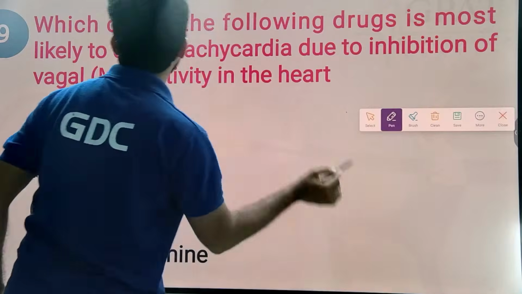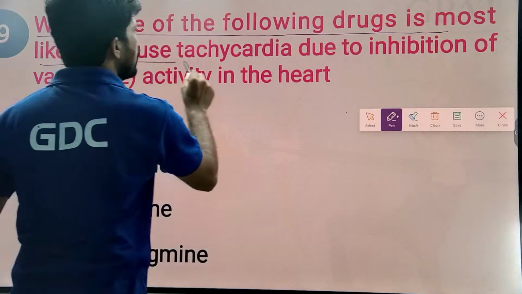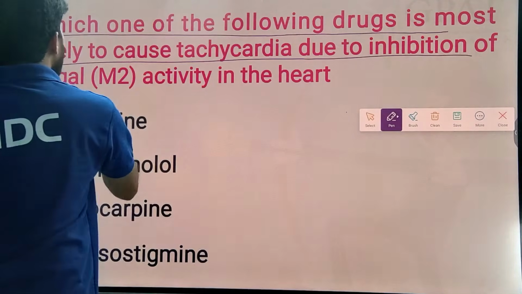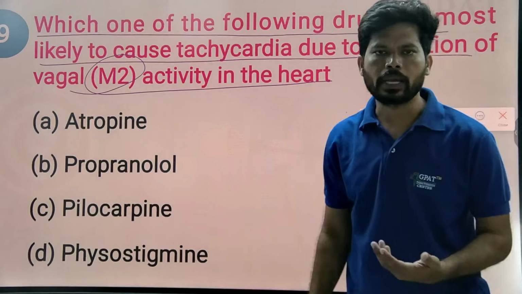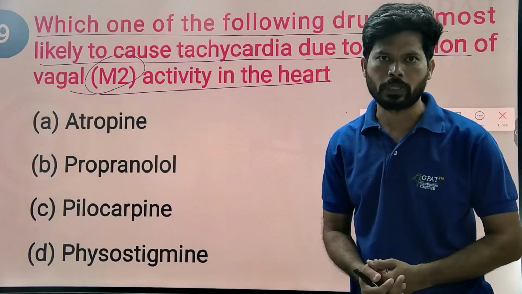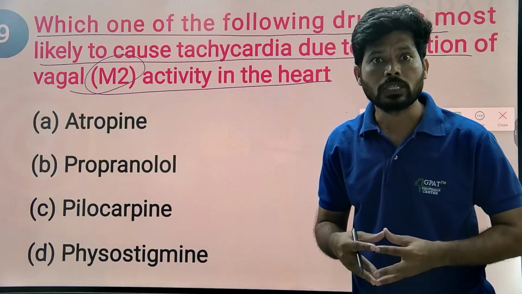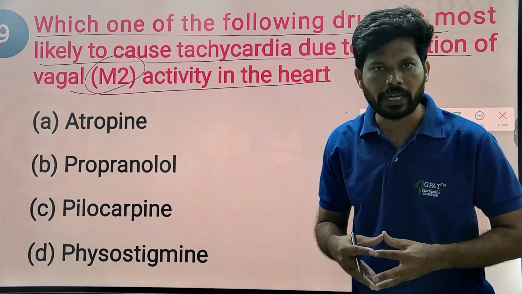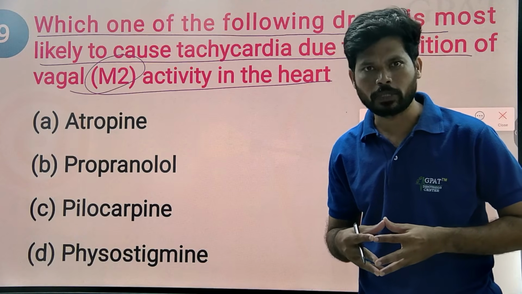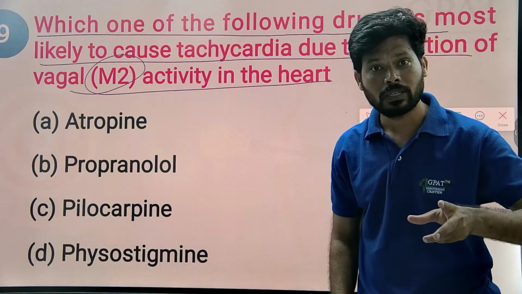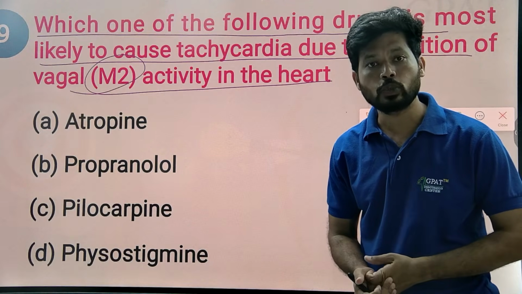Next question. Which one of the following drugs is most likely to cause tachycardia due to inhibition of vagal M2 activity in the heart? Which drug may cause tachycardia, increasing heart rate by blocking the M2 receptor? Generally, stimulation or agonism of M2 receptors on the heart causes cardiac muscle relaxation, produces bradycardia, a decrease in the number of beats. But blocking or antagonism of M2 receptors may lead to tachycardia.